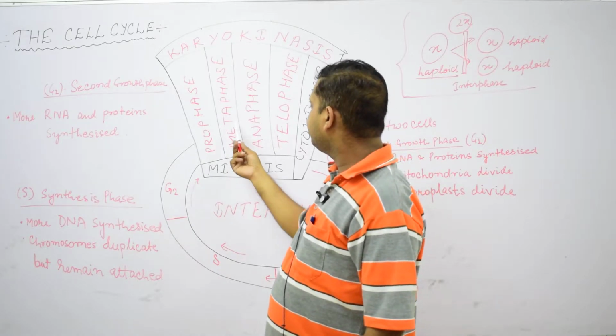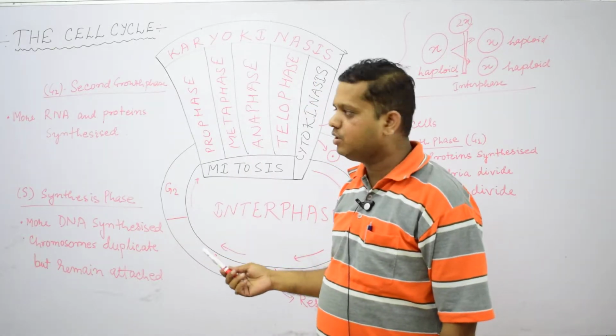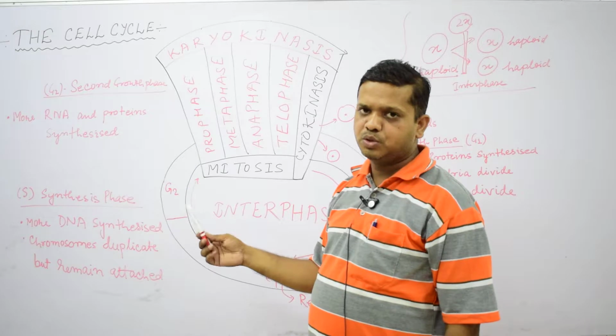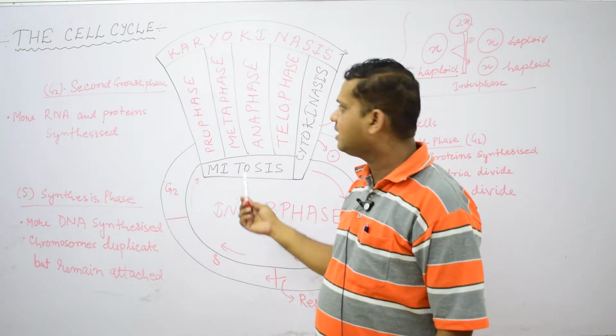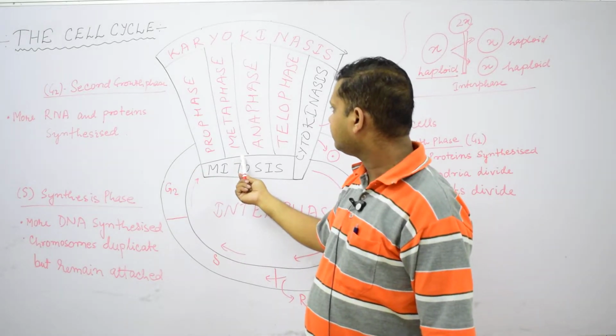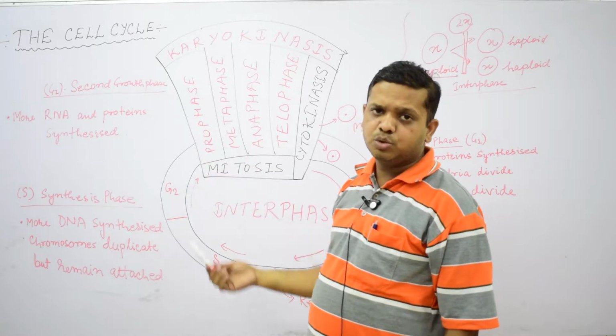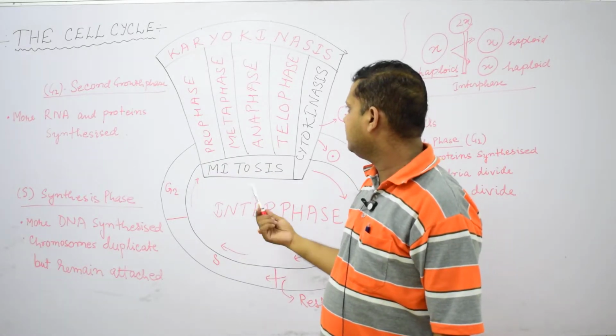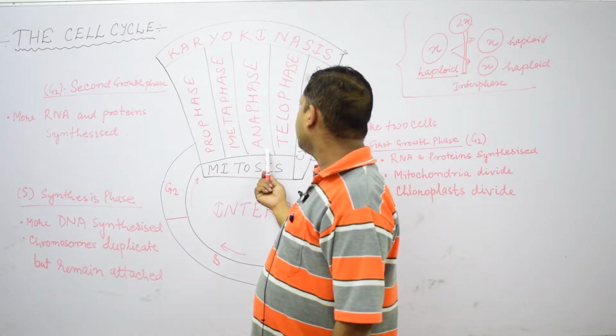Then there is metaphase. Metaphase is that stage where the chromatids or chromosomes are arranged on the equator. That is called metaphase. That is also divided into two parts, early metaphase and late metaphase. Then we will see the anaphase.